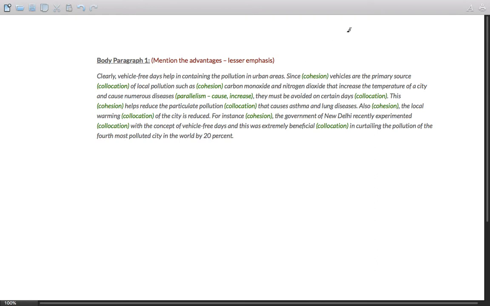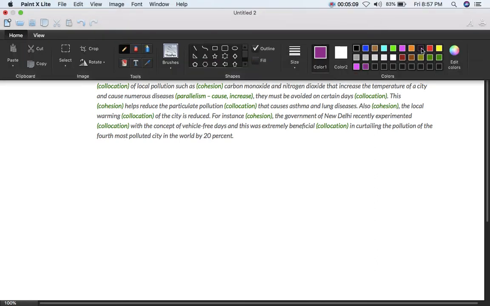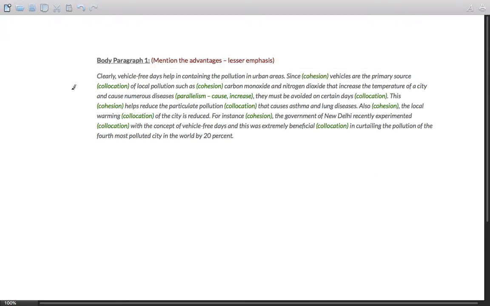Now, having said that, your body paragraph 1 should be about the advantages, on which we have lesser emphasis. You can also write about disadvantages, but you'll have to make greater emphasis on that. So let us talk about the advantages. I'm sorry, this is not mentioned, this is explain. Explain the advantages clearly, so I begin with the first sentence, which is the first idea.